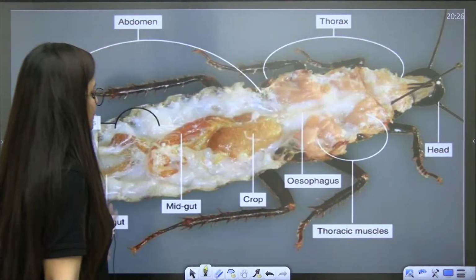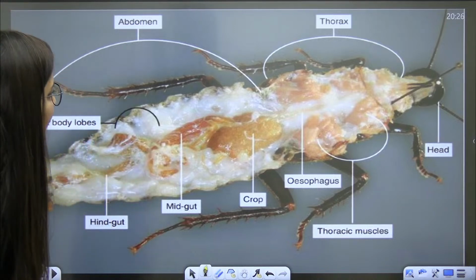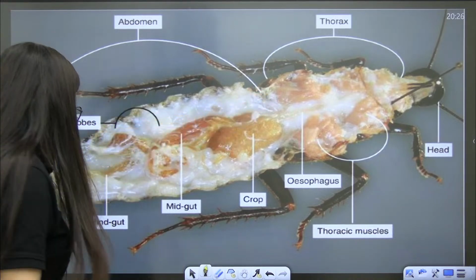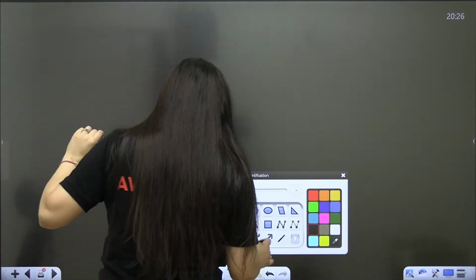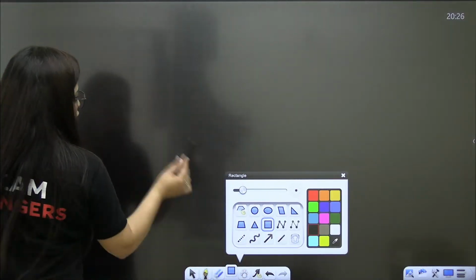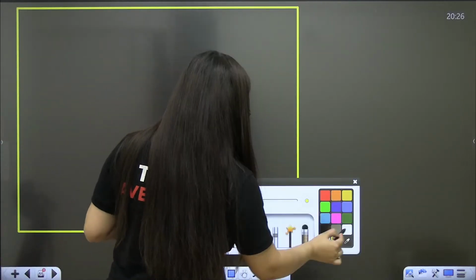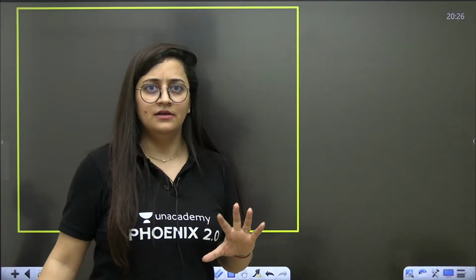Okay, chaliye. Forget about everything. Now let's start with Mr. Cockroach, and here you can see a dissected cockroach. I am going to ask a few questions from you all. Tell me, this cockroach belongs to which class? Tell me quickly. Sessions are going to be like this. I am always going to start the class with a question.